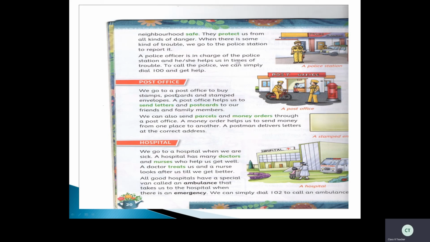Next, post office. See the picture here? This is a post office. Who is he? Postman. So what he will do? He delivers letters and postcards. See here, we go to a post office to buy stamps. So not only delivering, not only posting the letter, but also to collect or to buy some stamps, postcards and stamped envelopes. So a post office helps us to send letters and postcards to our friends and family members.